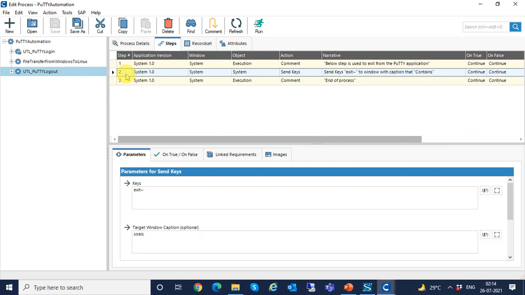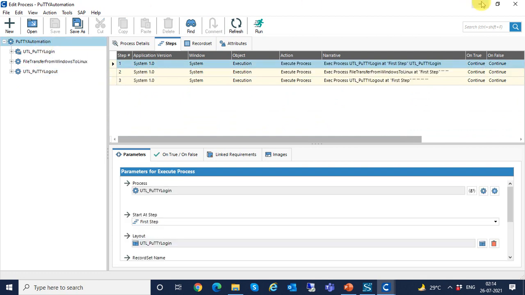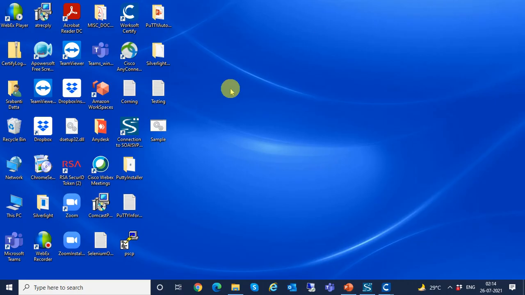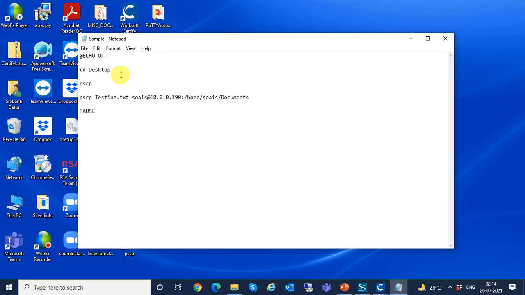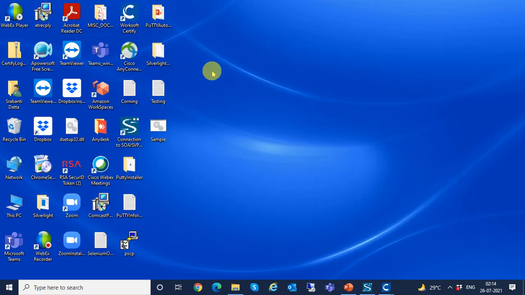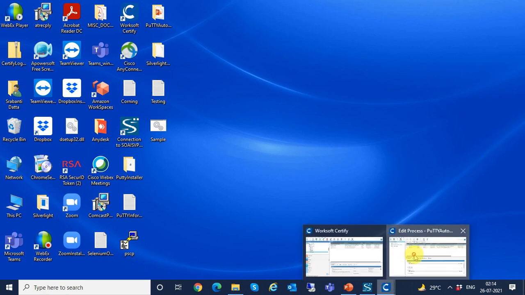So let's see the bat file first. So this is the bat file which I have created. I'll right click and edit. You can see here I have written the code to transfer the file from Windows to Linux. And this is the file which I'll be transferring from Windows to Linux machine. So let's see the execution.